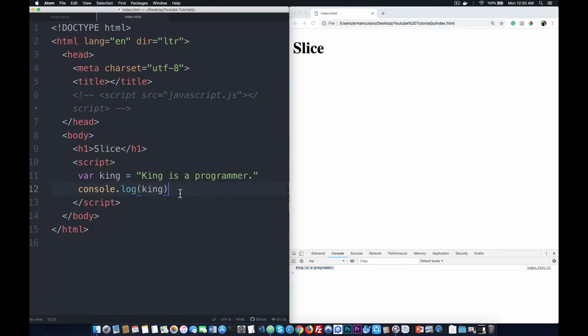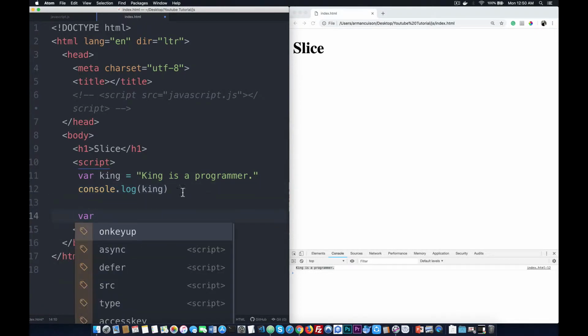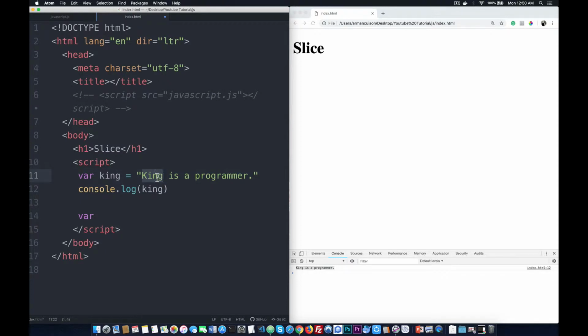Let's say, for example, var, and then gusto nyo palitan ng pangalan nyo. For example, let's say for example your name is James. Save. Anong value ni James? Yan. So James. So madali lang. Ang gamitin nyo lang is slice.